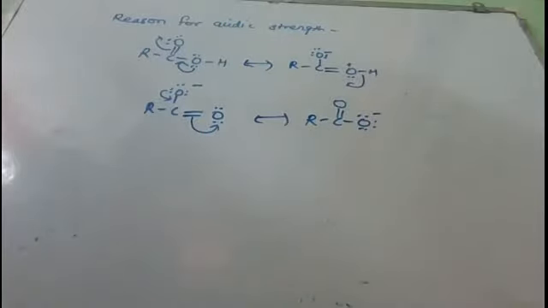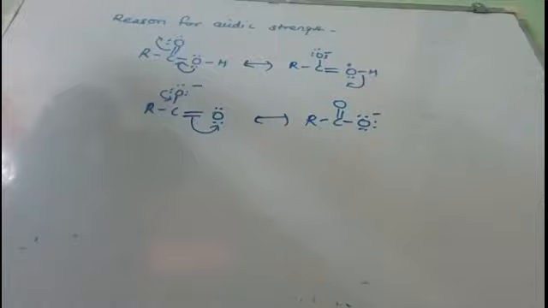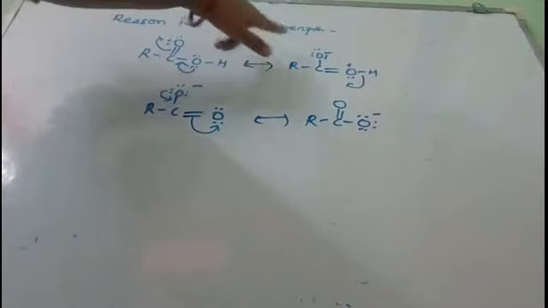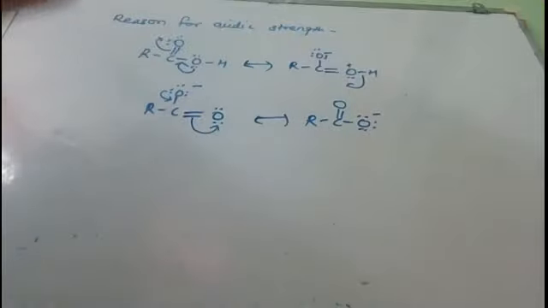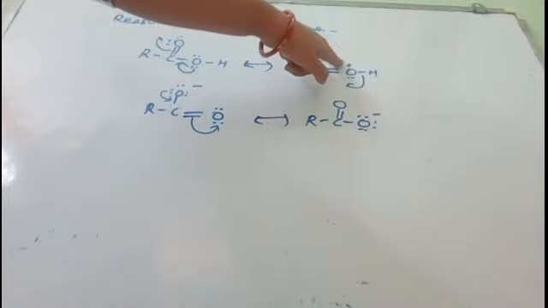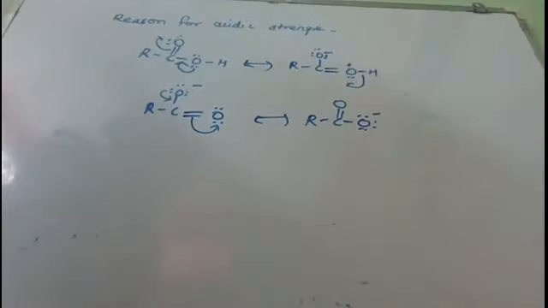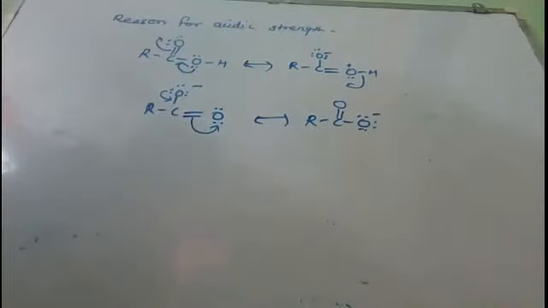Now you compare the resonating structures of carboxylic acid and carboxylate ion. In the structure of carboxylic acid, the more electronegative atom is bearing the positive charge. That is the first thing, which makes it unstable. The second thing is that both positive and negative charges are there, which means charge separation is there. And in resonating structures, when there is charge separation, the structure becomes unstable, which means the structure of carboxylic acid is not so stable.